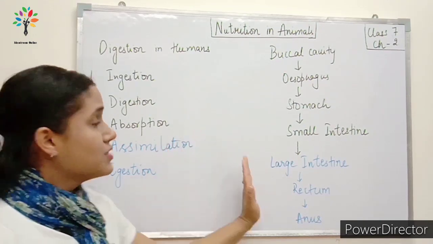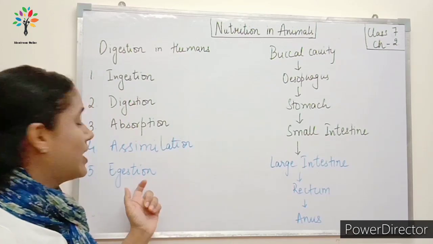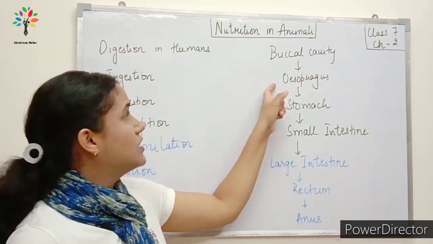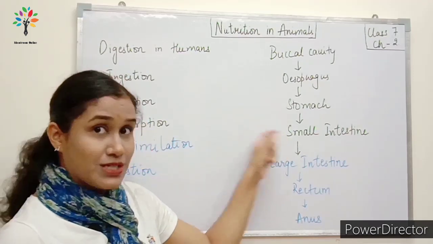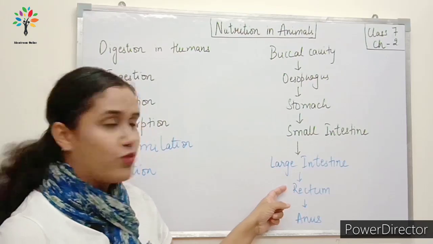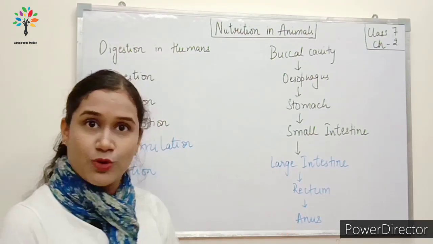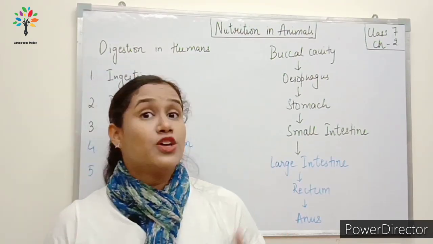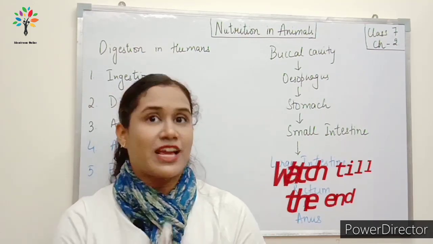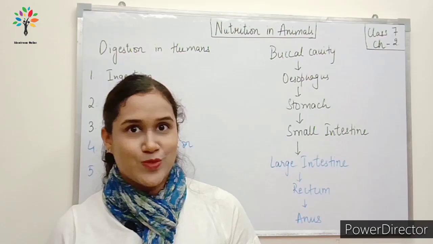Now, what organs are involved in assimilation and egestion? Well, we have already covered buccal cavity, esophagus, stomach, small intestine. Today, we are going to cover large intestine, rectum and anus. Apart from this, do stay hooked to the video because in the end, I'm going to tell you about the digestion in grass-eating animals.